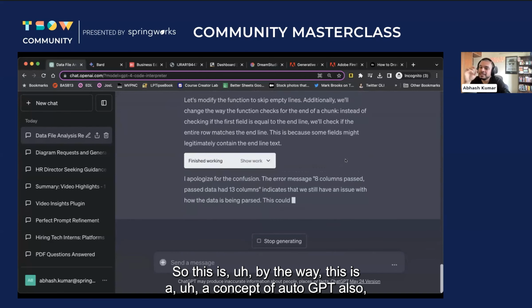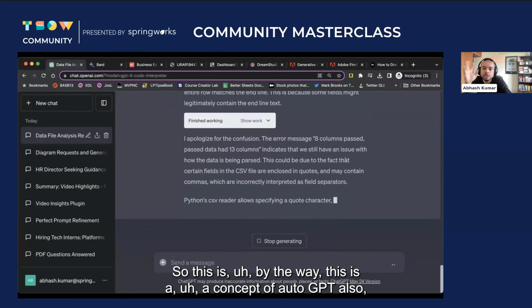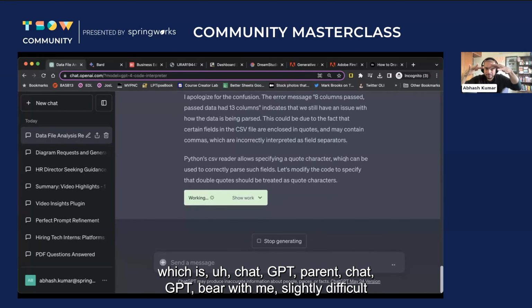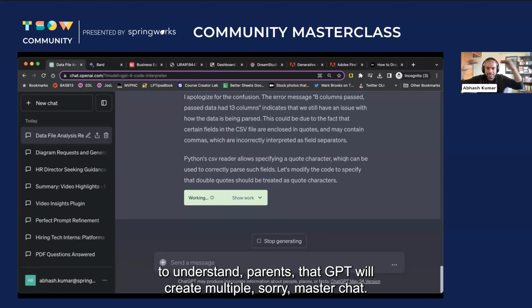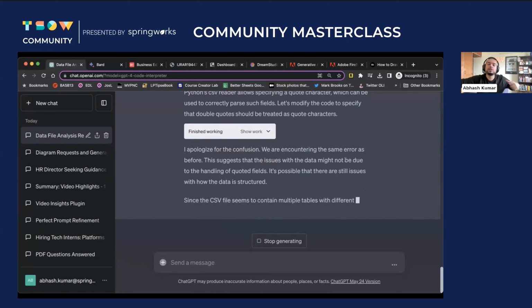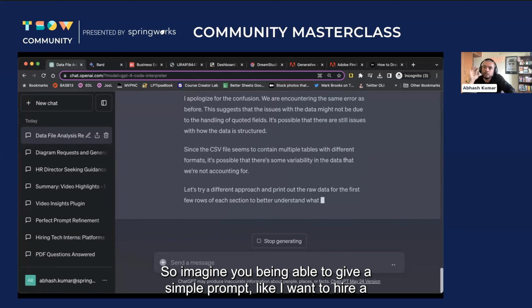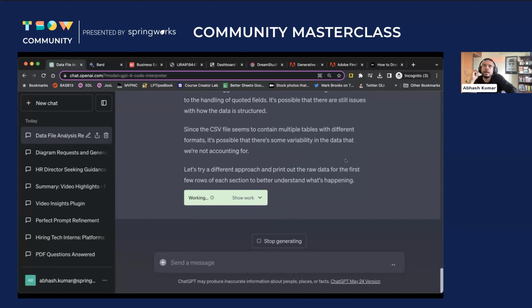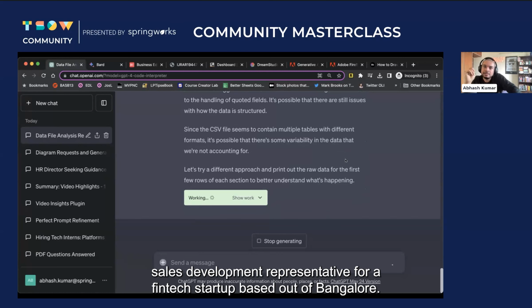By the way, this is a concept of AutoGPT also, which is, bear with me, slightly difficult to understand. Parent ChatGPT will create a master ChatGPT, which will create multiple slaves of other ChatGPT working for it, trying to solve a particular problem. So imagine you being able to give a simple prompt like, I want to hire a sales development representative for a fintech startup based out of Bangalore.